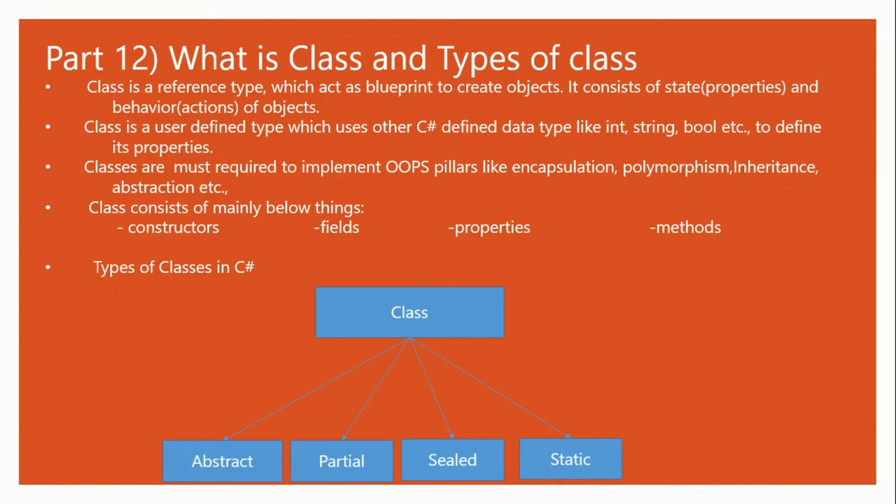So classes are must required to implement the OOPS pillars like encapsulation, polymorphism, inheritance, and abstraction. As we know, C# is an object-oriented language, and class helps us in implementing all the OOPS concepts, which includes encapsulation, polymorphism, inheritance, abstraction. In case these terms are new to you, I'll be making videos on these topics.